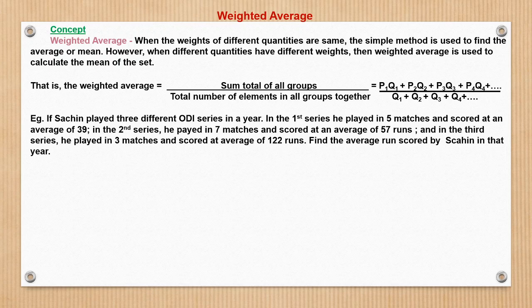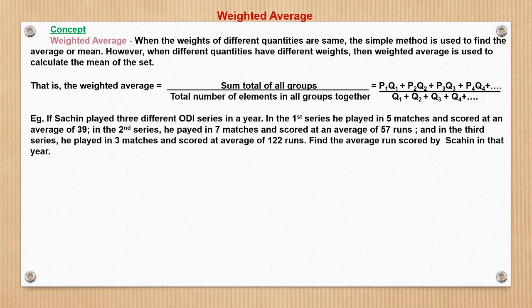Here in weighted average, the formula is the sum total of all the groups upon the total number of elements in all groups put together. That is P1 Q1 plus P2 Q2 plus P3 Q3 plus P4 Q4 and so on, upon Q1 plus Q2 plus Q3 plus Q4 and so on. So let us see, through an example, we will try to understand the concept here.